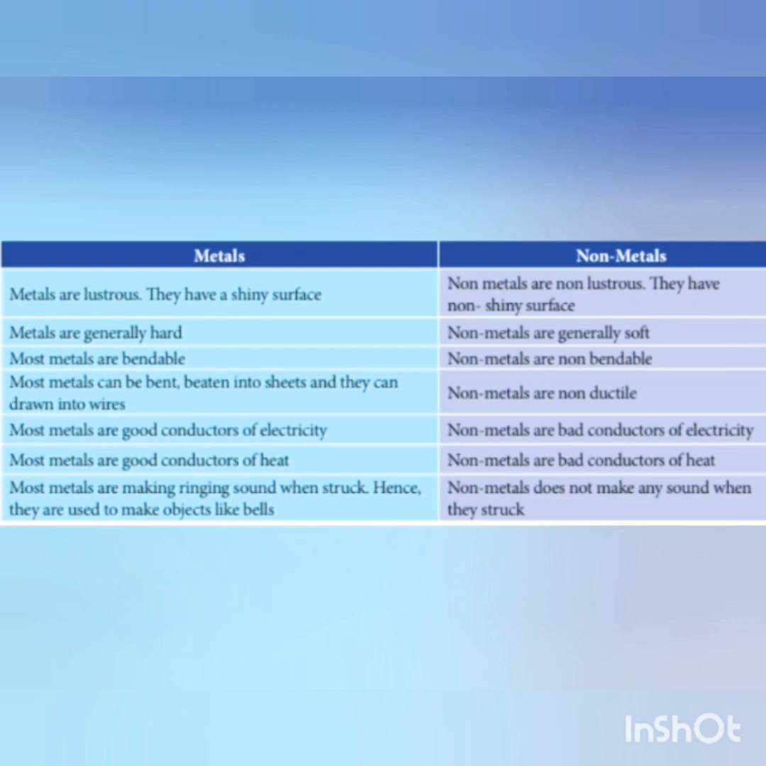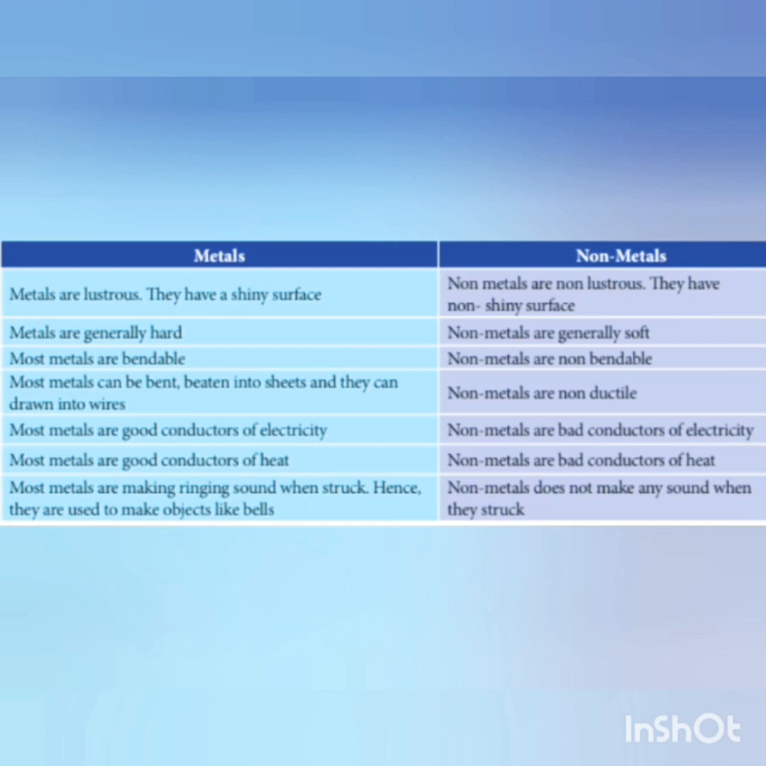Most metals can be bent, beaten into sheets and they can be drawn into wires. So metals, we can bend, roll into sheets and make wires. Whereas we cannot do this in non-metals. Most metals are good conductors of electricity. So metals conduct electricity, non-metals do not conduct. And also heat. Metals are good conductors of heat.